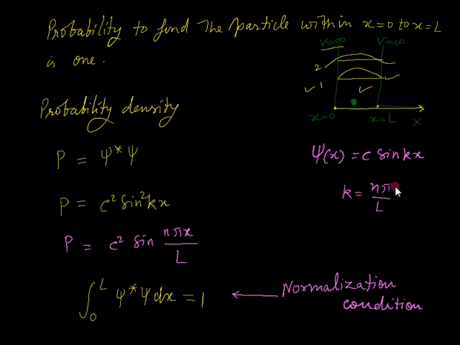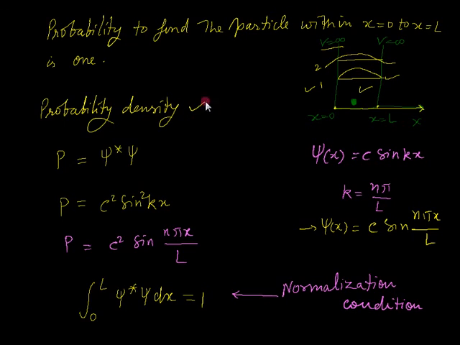So k is equal to n pi by L. When you put this value here, psi x becomes C, that normalization constant, times sin n pi x upon L. So this is our required wave function.